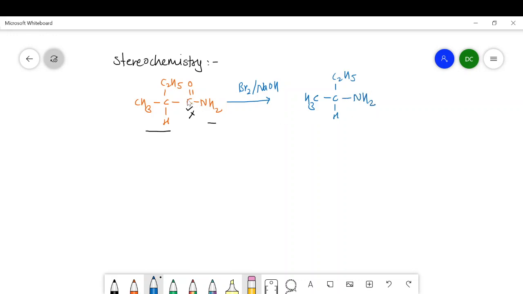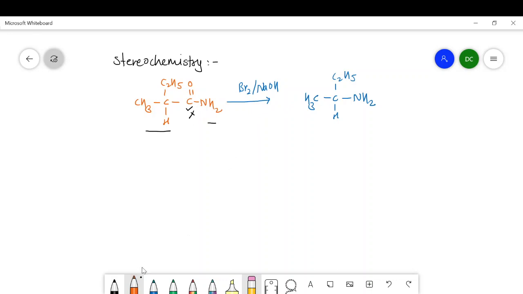So there is only a loss of CO. It looks simple on the blackboard or whiteboard, but it is not a simple one. It involves a rearrangement of this group from this carbon to the electron deficient nitrogen. Then and only then we get this type of compound.